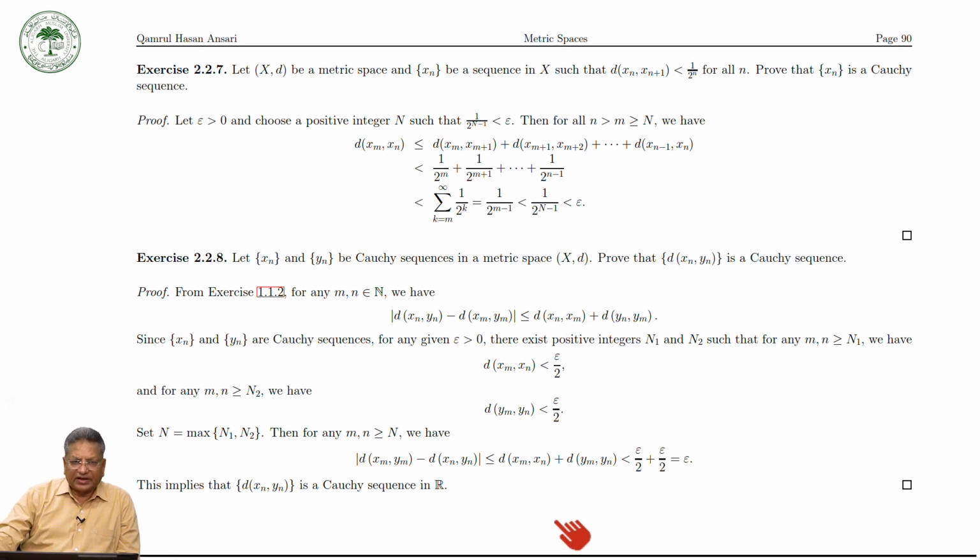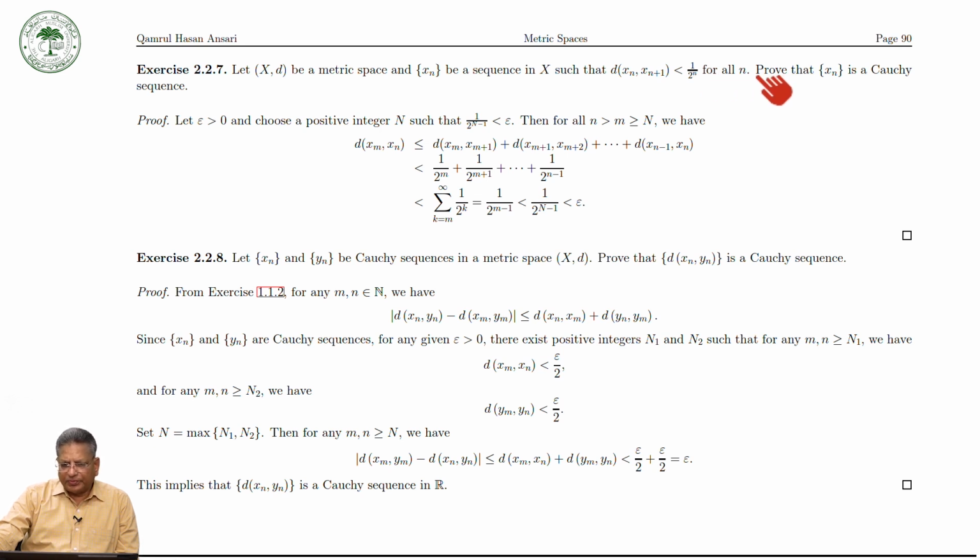The next exercise is: let (X, d) be a metric space, and x_n a sequence in X such that d(x_n, x_{n+1}) is less than 1 over 2 raised to the power n for all n.